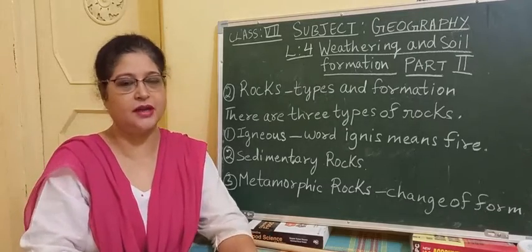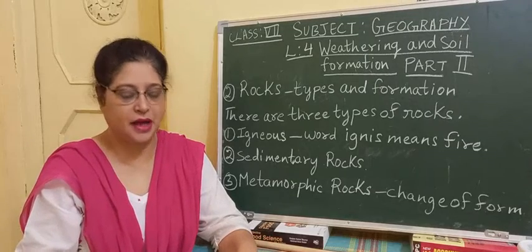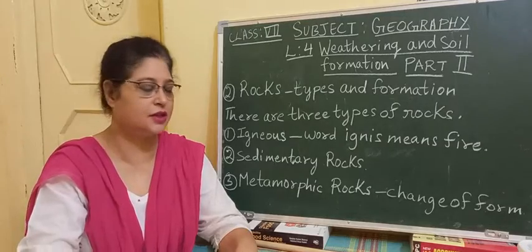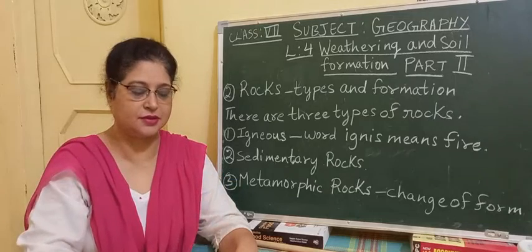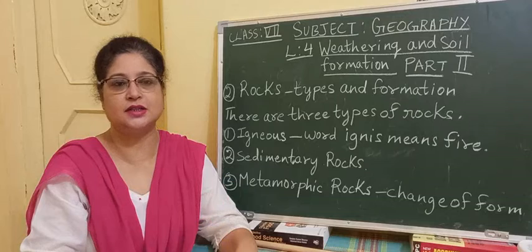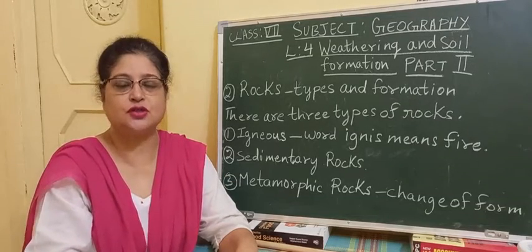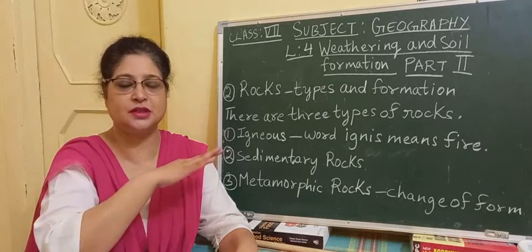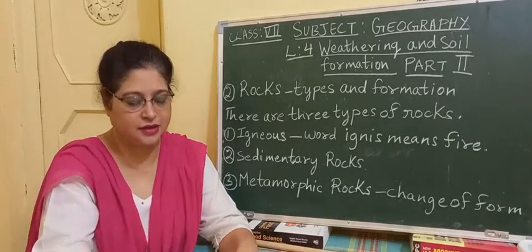So let us see why rocks are important. Rocks play an important part in geography. Rocks make up most of the solid materials of the lithosphere. As we have done in part 1 of this chapter, we learnt about the 3 components of the earth, that is lithosphere, hydrosphere and atmosphere. Rocks are a part of the lithosphere, which is the topmost part of the earth's surface. So it is here we find the rocks.